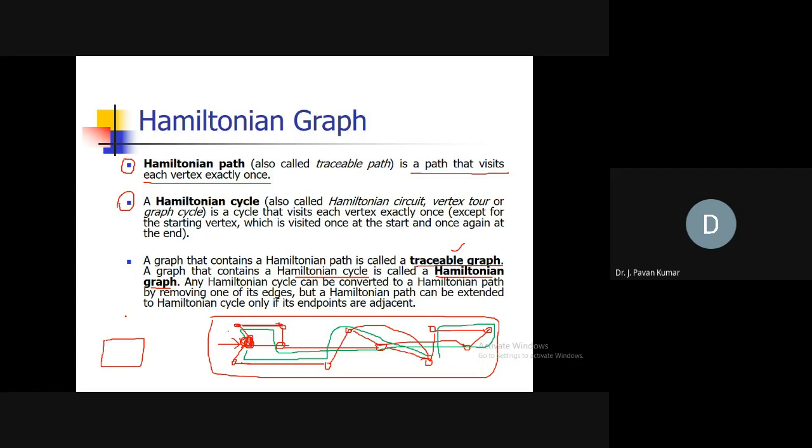Yes. If you have an Eulerian cycle, definitely an Eulerian path also exists. If you have a cycle, a path will also exist. Yeah, Hussein, what's your argument? Why would it not have an Eulerian path if a cycle is there?